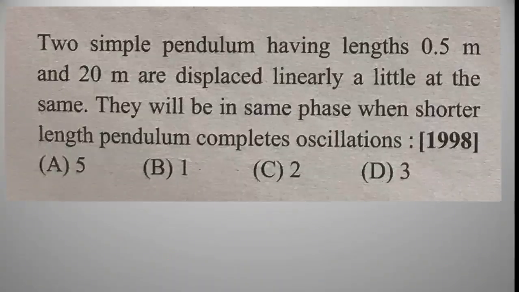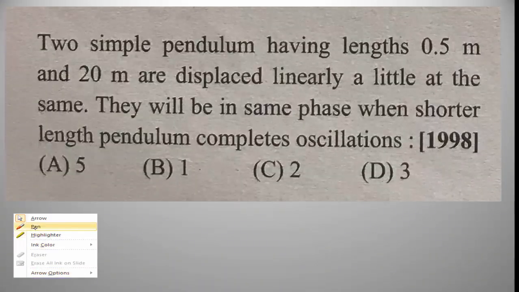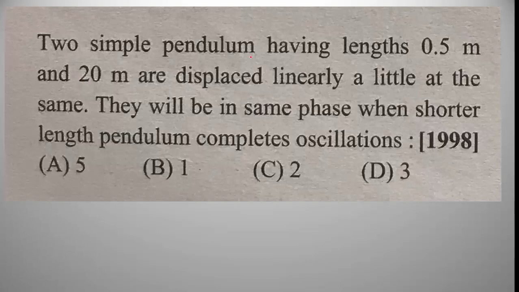The next problem is two simple pendulums having lengths 0.5 meter and 2.0 meter. These are L1 and L2, displaced linearly a little at the same time. They will be in the same phase when the shorter length pendulum completes how many oscillations. L1 is 0.5 meter, L2 is 2.0 meter.